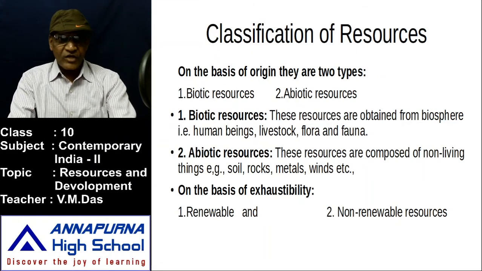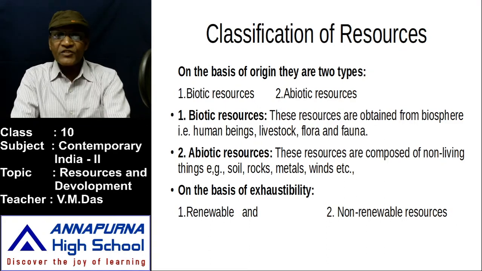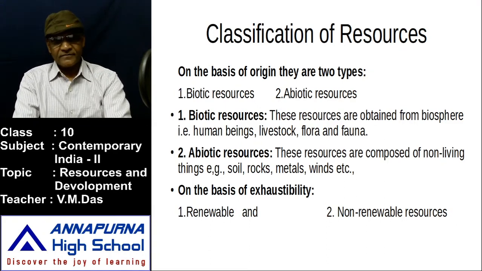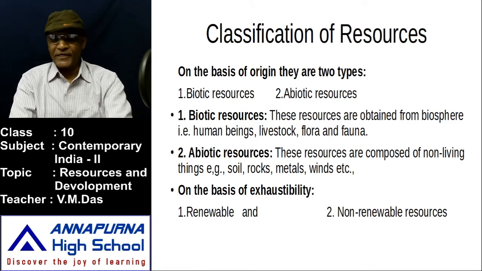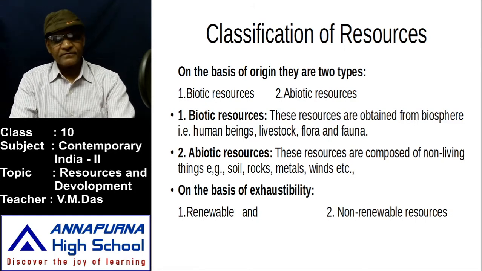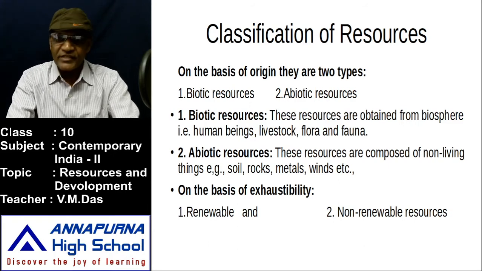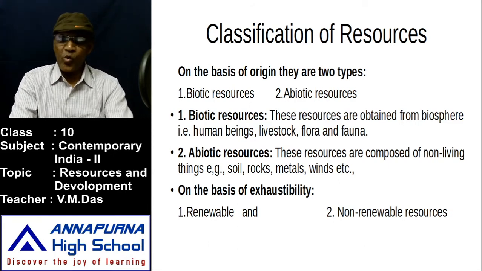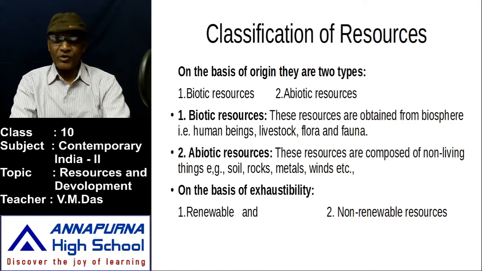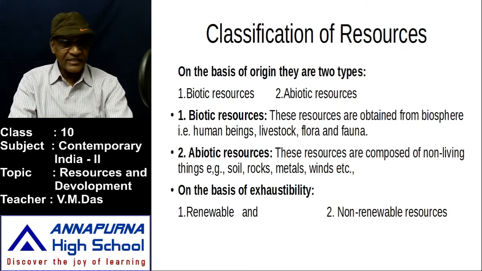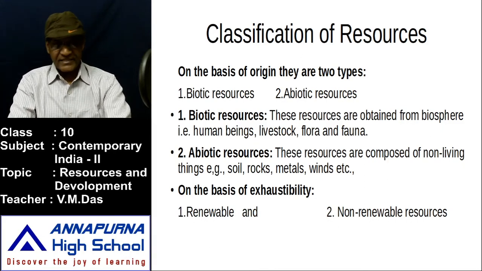On the basis of origin, resources are broadly classified into two types. Number one, biotic resources. Number two, abiotic resources. Now, let us discuss in detail about these two types of resources.